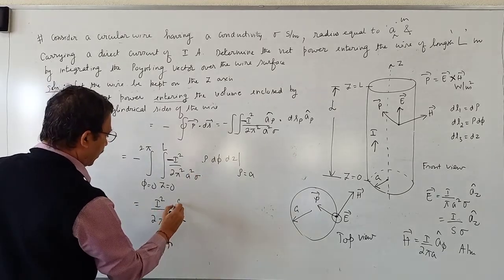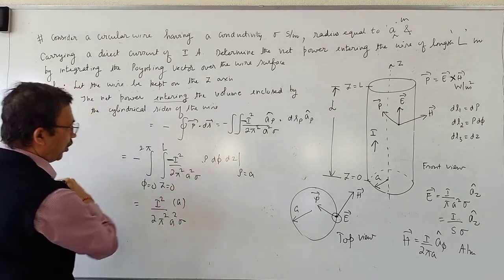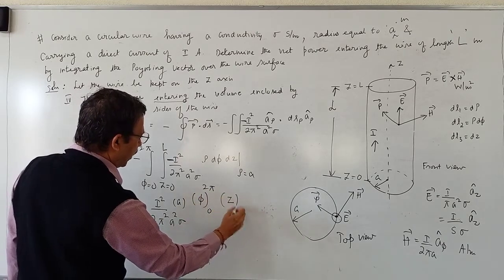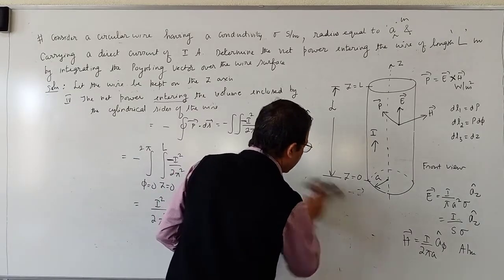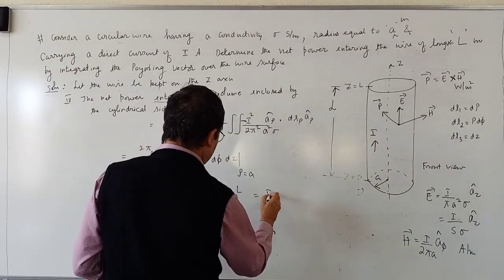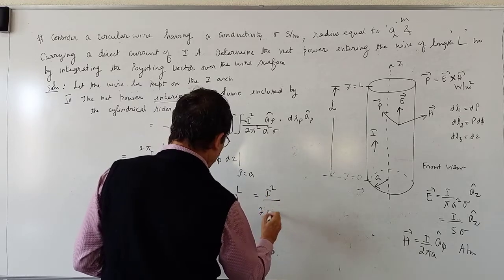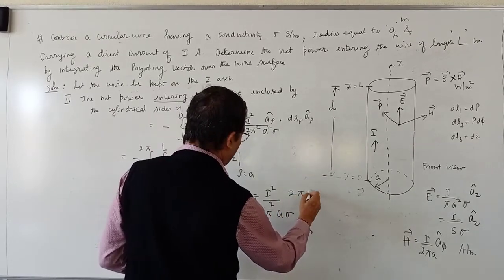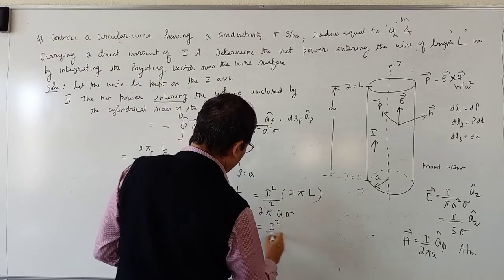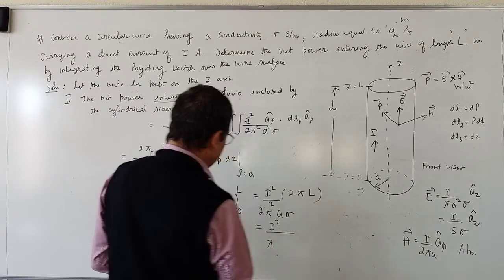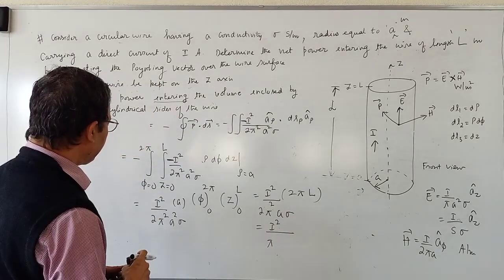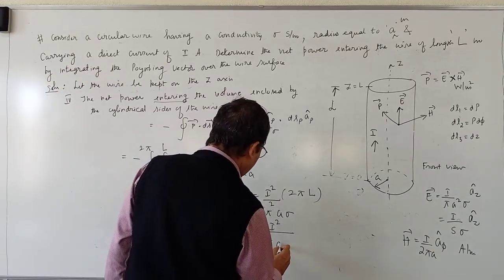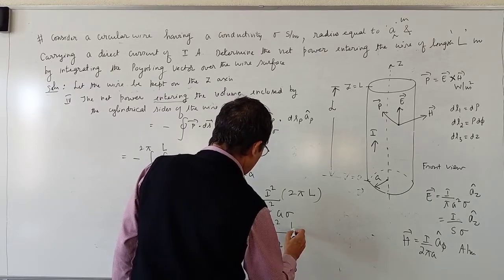If you put rho equal to A, rho gets replaced by a, that a also you take out. d phi if you integrate you get phi between 0 and 2 pi. dz if you integrate you get z from 0 to L. So this is nothing but I square divided by 2 pi square a sigma, 2 pi into L. So this becomes I square divided by pi a into sigma into L.